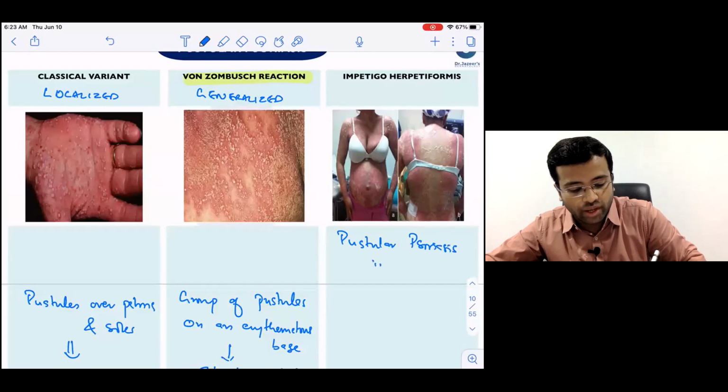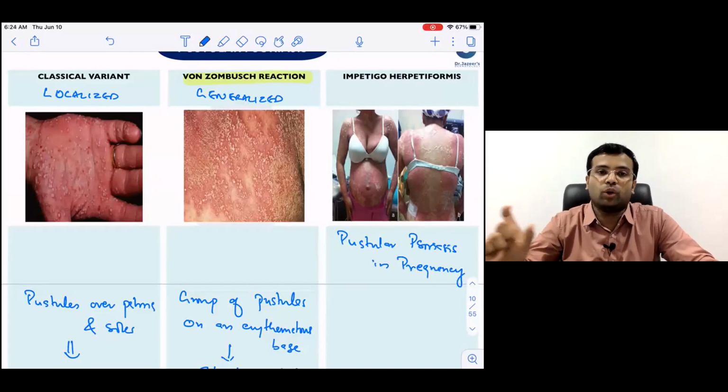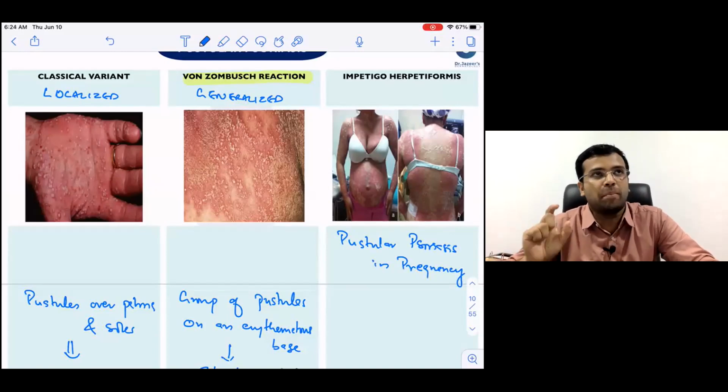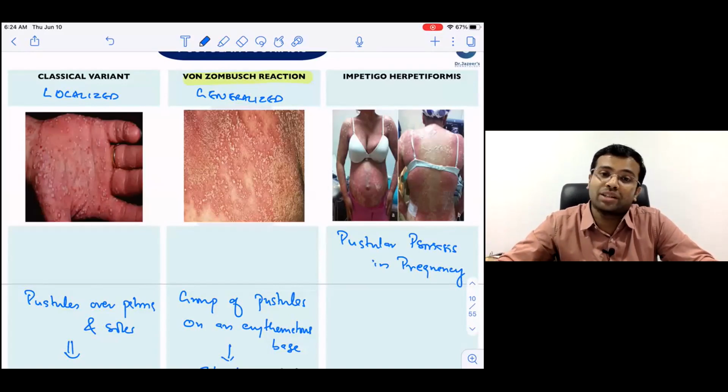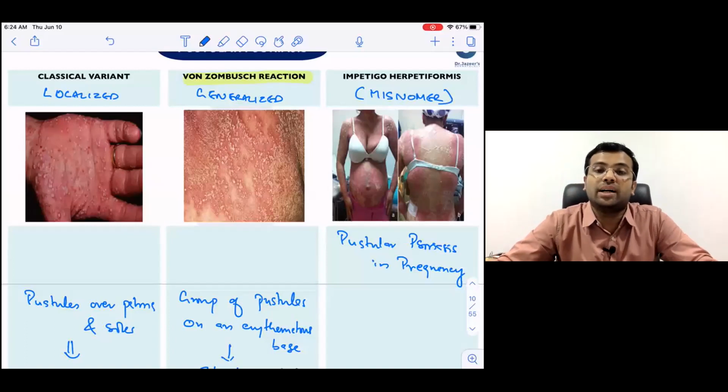This is pustular psoriasis in pregnancy. Now, what is so typical about this name? On the day of exam, when you see impetigo herpetiformis, we will be thinking that impetigo means it is going to be a bacterial infection. But herpetiformis means it is going to be viral infections. Among the options, staphylococcus, herpes simplex, everything will also be included. Plus, please remember, this is actually a misnomer.